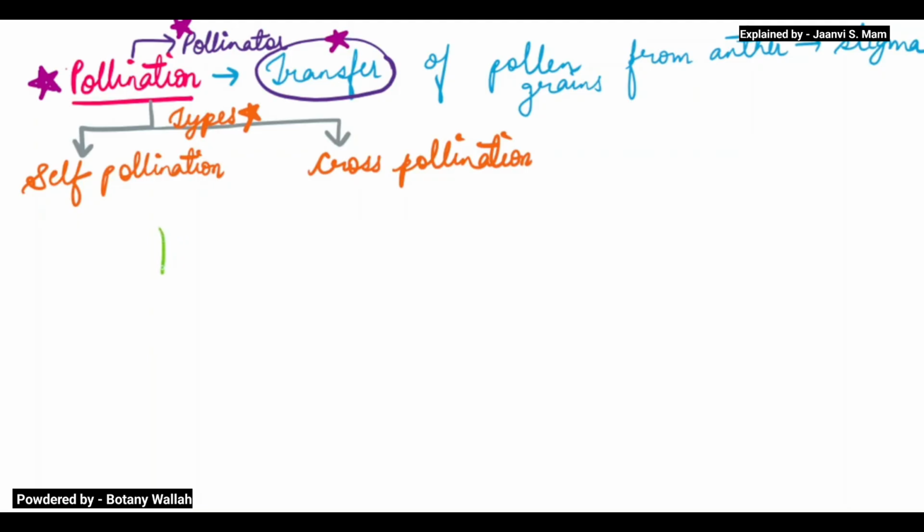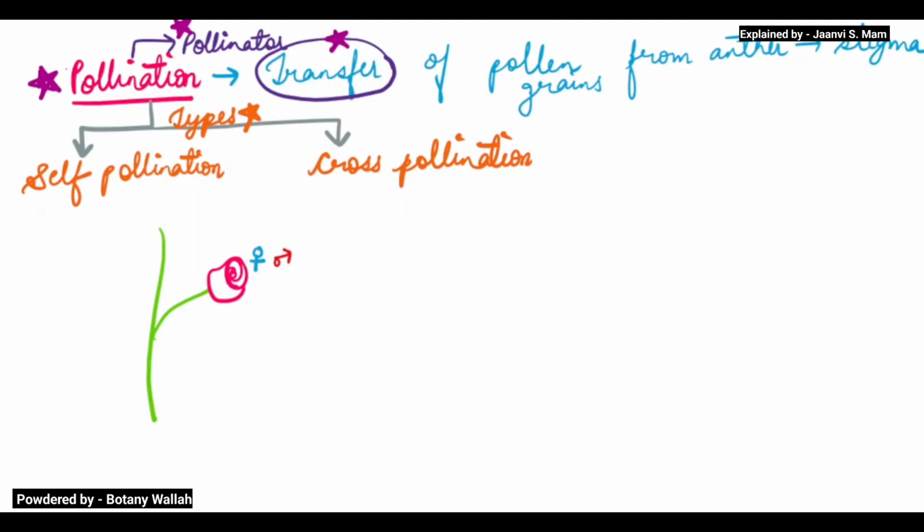Suppose there is a tree, and it has a flower. This tree is having one flower, and the flower is having both the male and female parts.